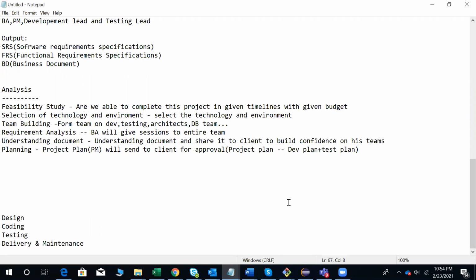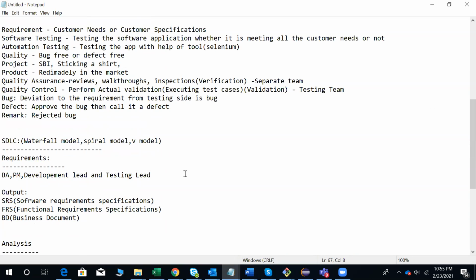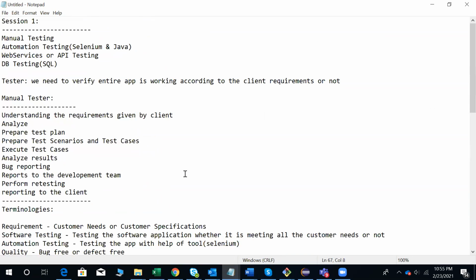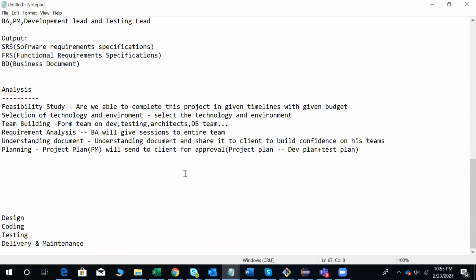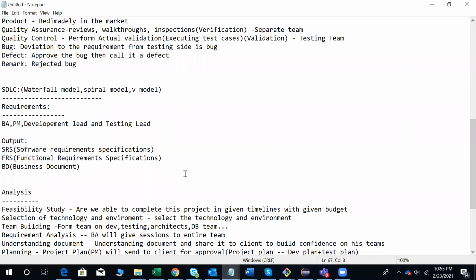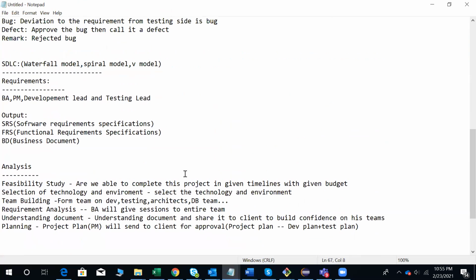I shared my mail ID with you also. You can send any email, any doubts, anytime, whenever you get them. I'm fine with it. I will also share the material with you, the testing material, whatever I am writing, note it down here. I will share the material, a manual testing one and an automation one. Please try to go through it daily.